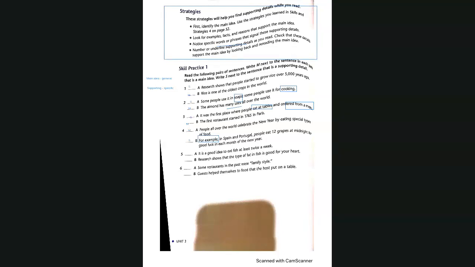Very good. Okay, Christina? Number 5. A: It is a good idea to eat fish at least twice a week. B: Research shows that the type of fat in fish is good for your heart.